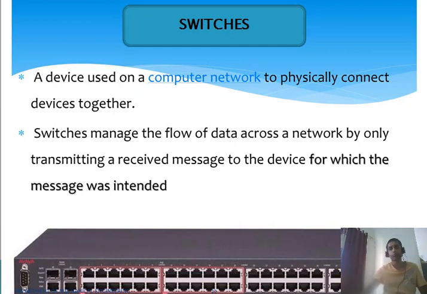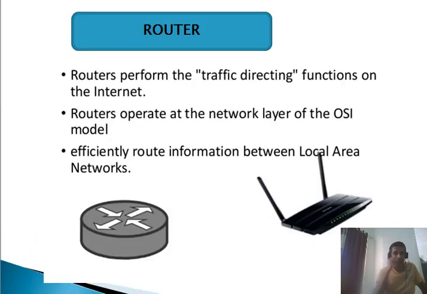Coming to the next one, you can see the next device available is the router. Routers perform traffic direction functions on the internet, that means connecting different networks. As you know, you are using a router at your home for internet connectivity. Routers are basically designed for one and only one purpose, that is communicating the internal network with the external network. If we want to connect two different networks, we use a device called a router. Routing, defining the path, and internet connectivity are all managed by one single device, and that device is called a router.